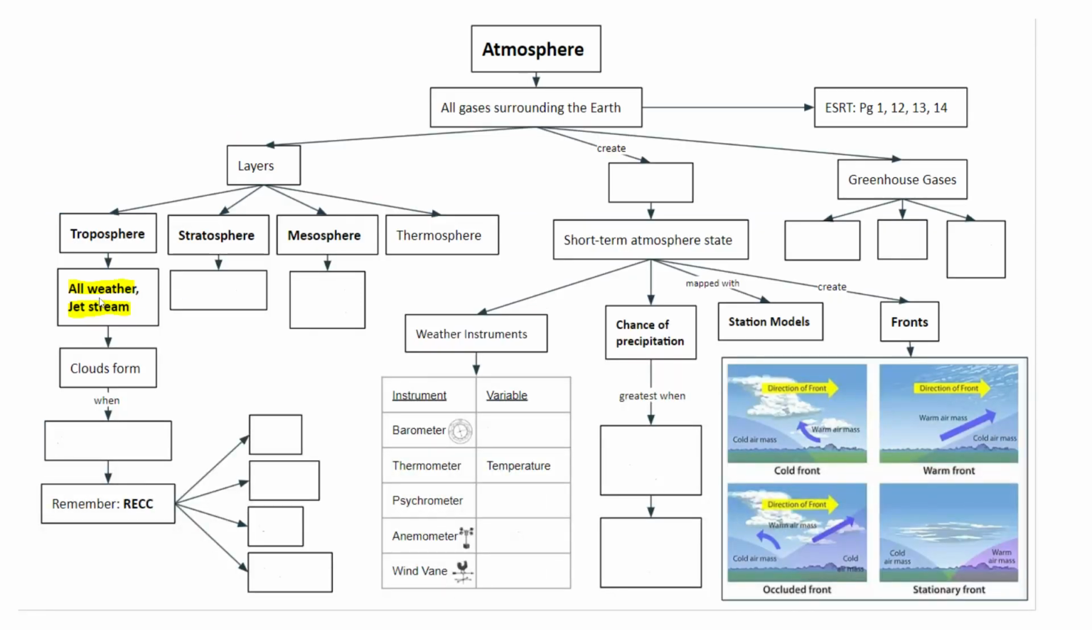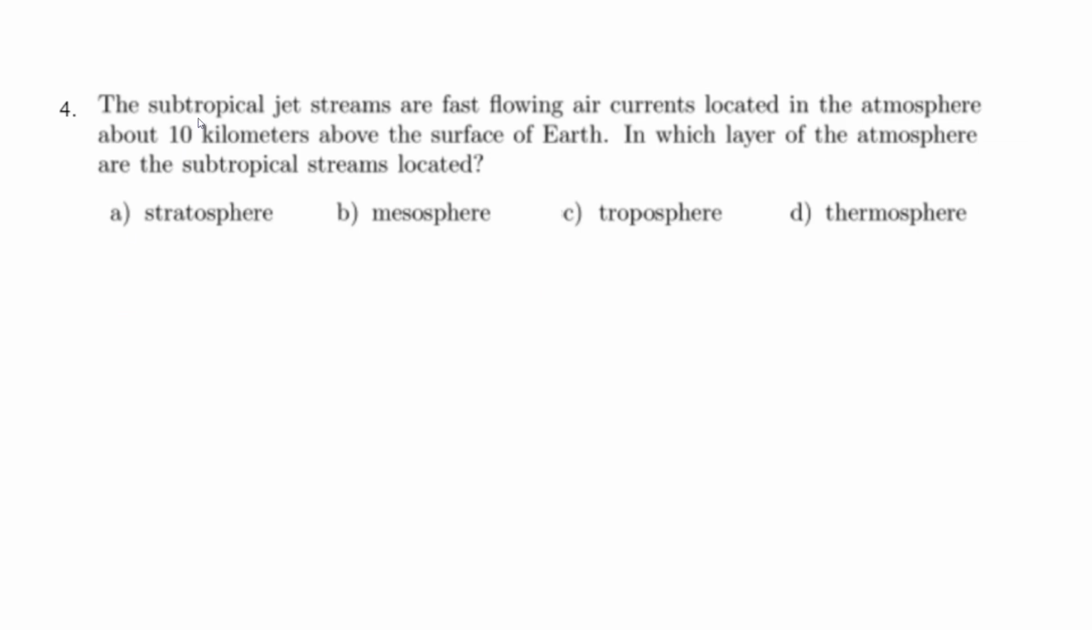So go ahead and write this down in your notes. The atmosphere is all the gases surrounding the Earth, and one of the layers of the atmosphere is the troposphere. And in the troposphere, we find all weather, and we also find the jet stream. Go ahead and try number four.